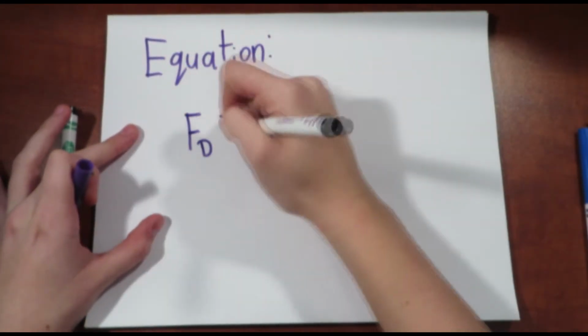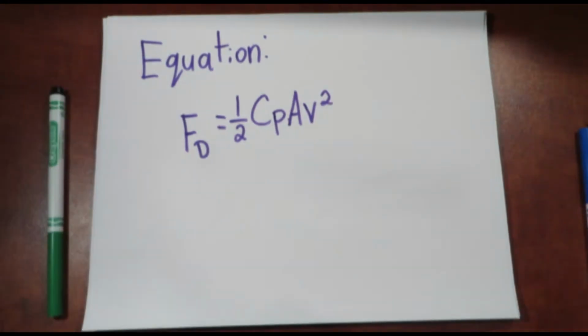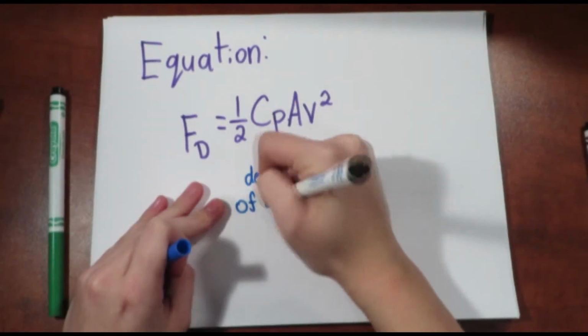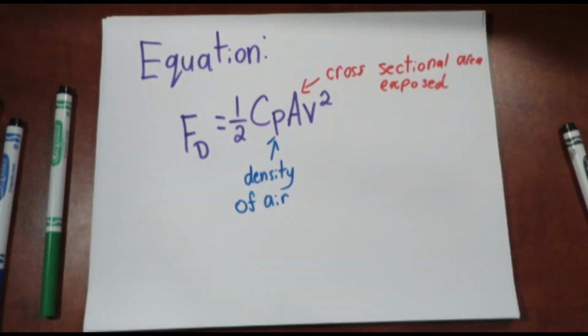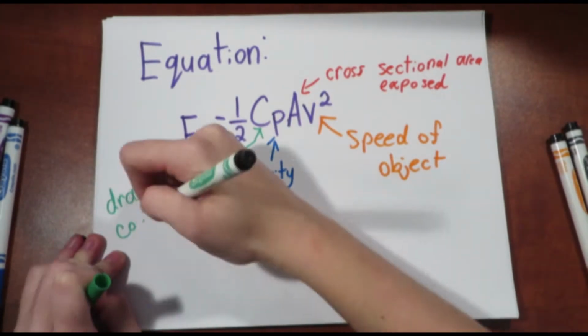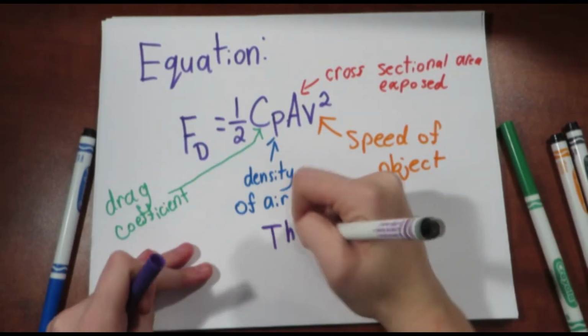The answer is drag. As shown by the equation, Fd, or the force of drag, is equal to half of C ρ A v squared, where ρ is the density of air, A is the cross-sectional area which is exposed to the wind, v is the speed of the object, and C describes what is called the drag coefficient.